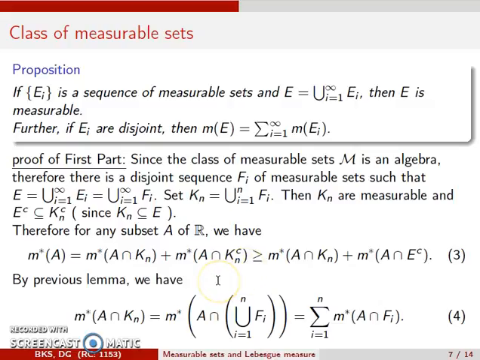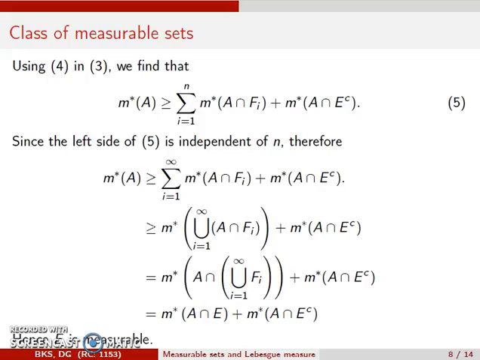Now if I employ the previous lemma, then we have m star of A intersection Kn is equal to m star of A intersection union of Fi's, which is equal to sum of m star of A intersection Fi's. Now if I employ equation 4 in 3, then we find that m star of A is greater than or equal to sum of m star of A intersection Fi plus m star of A intersection E complement. Note that this is a finite sum and the left hand side is independent of n.